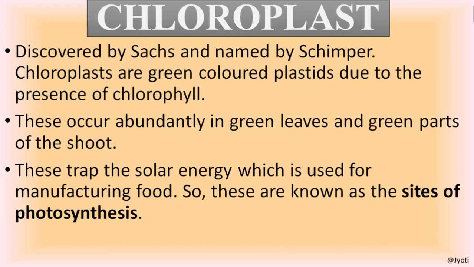The chloroplast was discovered by Sachs and named by Schimper. Chloroplasts are green color plastid due to presence of chlorophyll pigment that is known to all of you. And these chloroplasts occur abundantly in green leaves and green part of the shoot. And the most special feature of this chloroplast is that they trap the solar energy which is used for synthesis of food. So they are known as the site of photosynthesis. Very, very important.